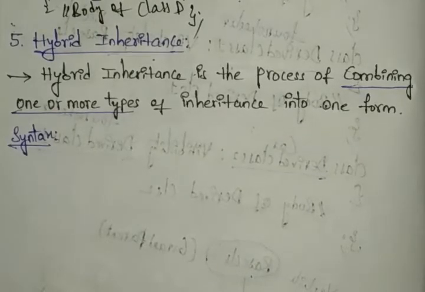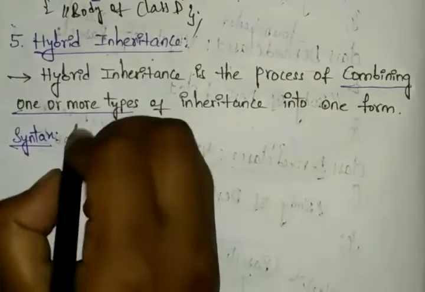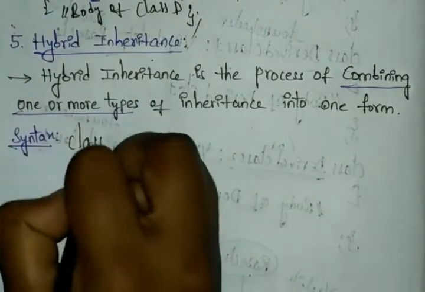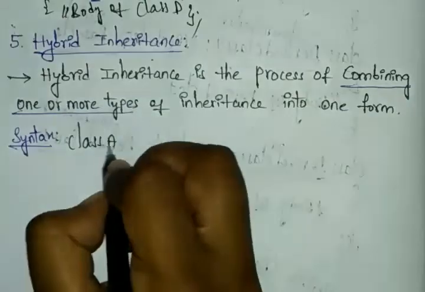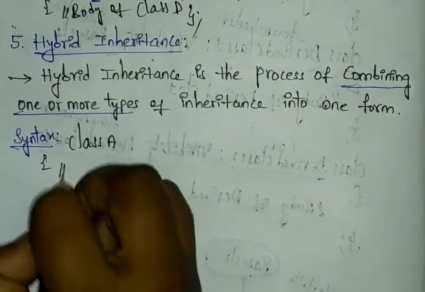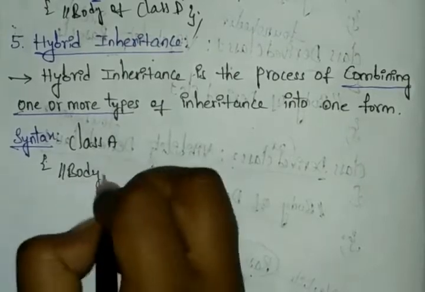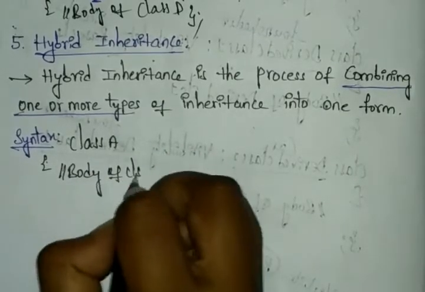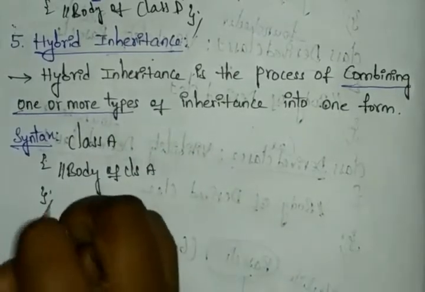You can see it has first class A. Class A means the base class, and you can define the body of class A, and close.